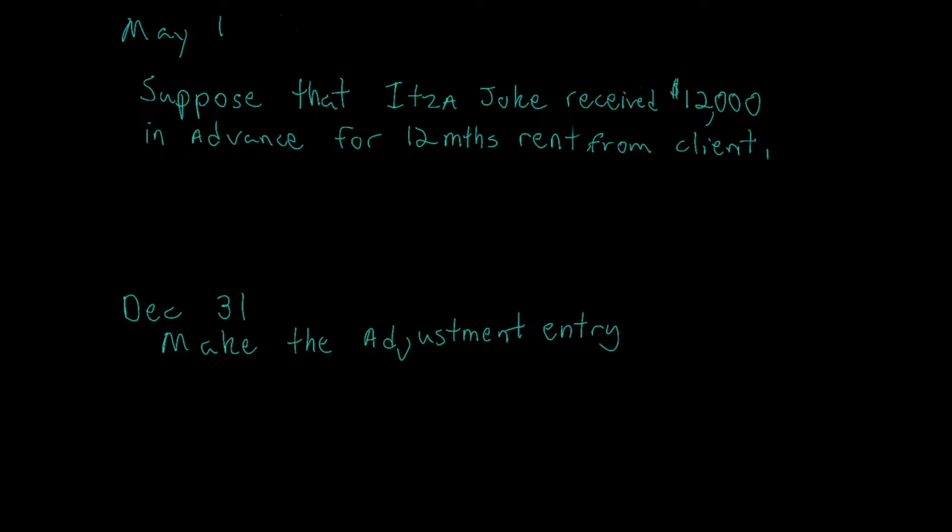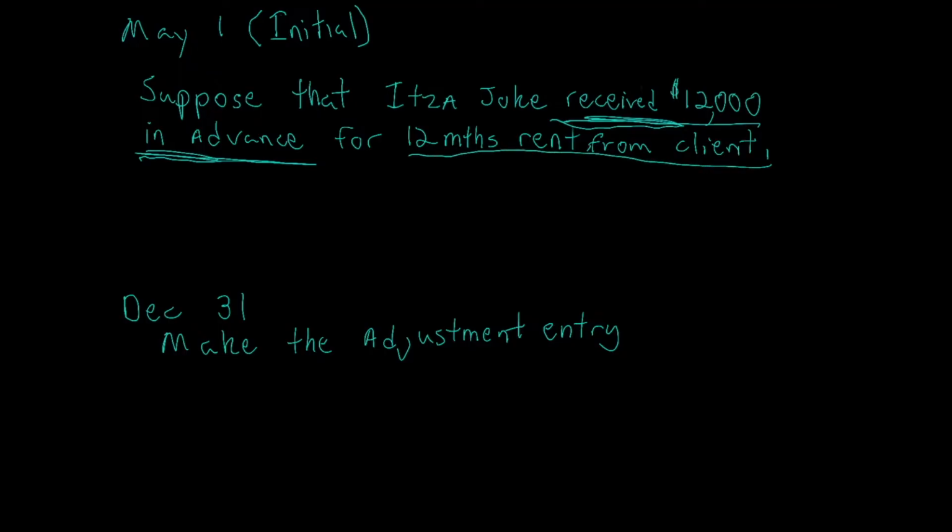Okay, gang, let's identify what's going on. This is May 1st, and as you should already know, we're going to treat this as the initial transaction. On May 1st, suppose that It's a Joke received $12,000 in advance for 12 months rent from a client. So what are the key words? Receiving, right? Receive $12,000. Key words: in advance for 12 months rent from a client. So the fact that we receive cash in advance, obviously cash is going up.